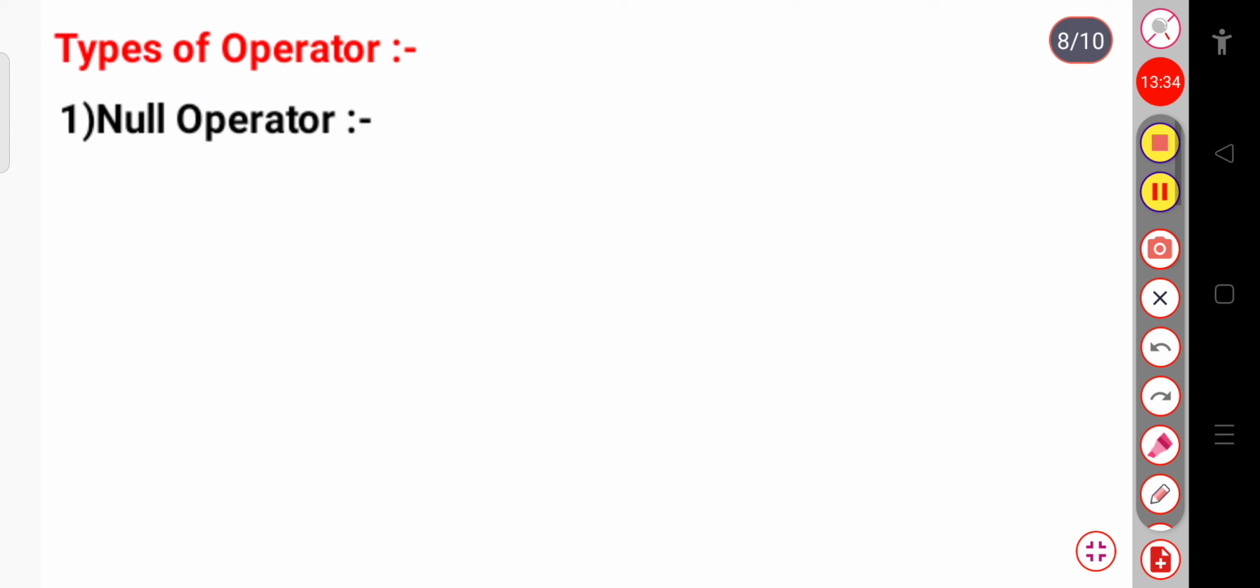Now let us see the types of operators. This is the types of operators. So first of all, let us see the null operator. The null operator, null means 0.